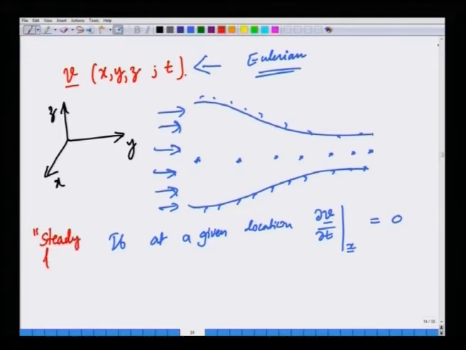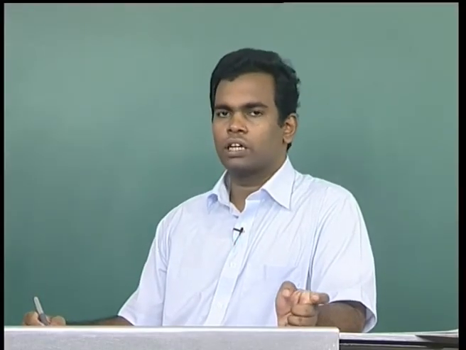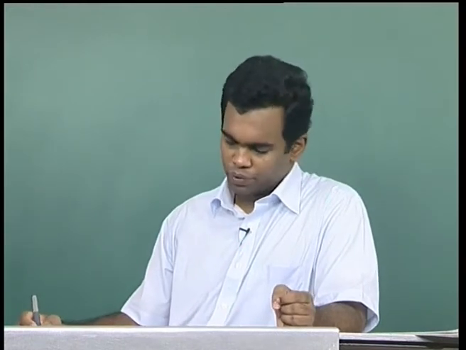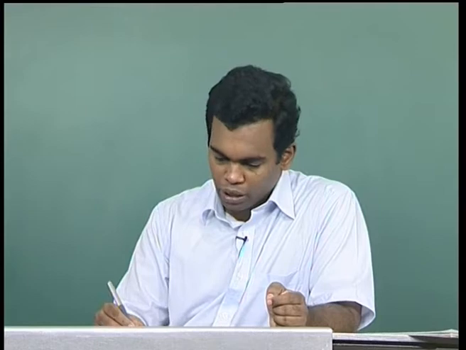So, in a steady flow in the Eulerian sense, if you look at various points in space and measure the velocity, at each point the velocity will be independent of time. So, if we take the partial derivative of the velocity, it will be 0 at each point. If you fix a point and then measure the velocity and take its time derivative, it will not change. But steady in the Eulerian sense does not mean that the velocity of a given fluid particle is not changing.